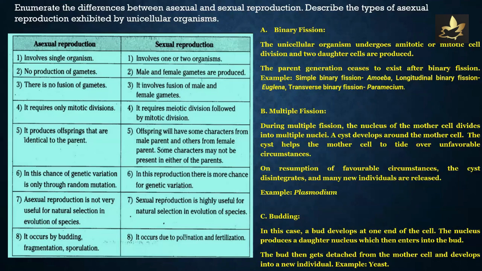Budding. In this case, a bud develops at one end of the cell. The nucleus produces a daughter nucleus, which then enters into the bud. The bud then gets detached from the mother cell and develops into a new individual. Example, yeast.